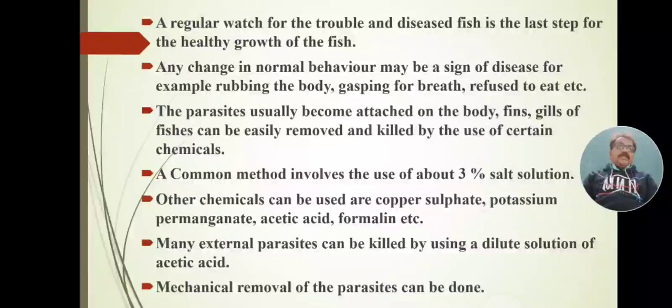Many external parasites, the ectoparasites that attack the fish body, may be worms, louse, lernaea, or helminths. Such external parasites can be killed by using a dilute solution of acetic acid. When infected fishes are dipped into the acetic acid solution, these parasites and pathogens become paralyzed and fall down, removed from the fish body. With this control measure, we have minimized the pathogens or fish parasites.